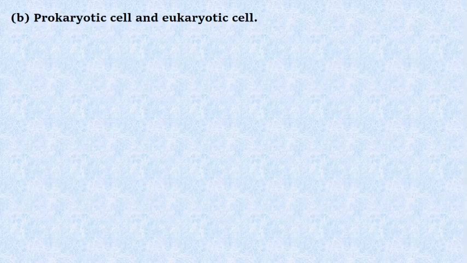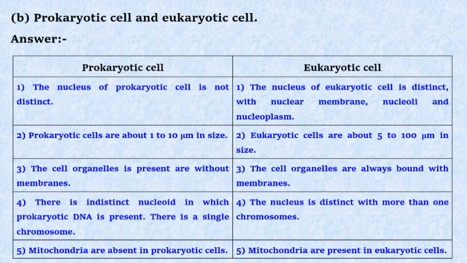B. Prokaryotic cell and eukaryotic cell. Answer: First, the nucleus of prokaryotic cell is not distinct and the nucleus of eukaryotic cell is distinct with nuclear membrane, nucleoli and nucleoplasm. Second, prokaryotic cells are about 1 to 10 micrometer in size. Eukaryotic cells are about 5 to 100 micrometer in size.